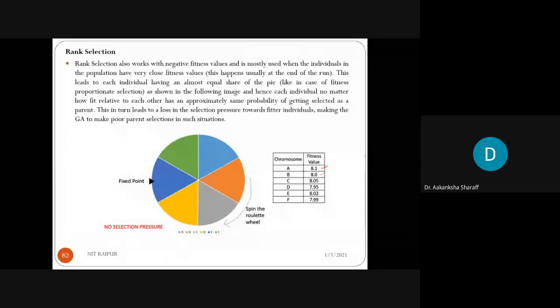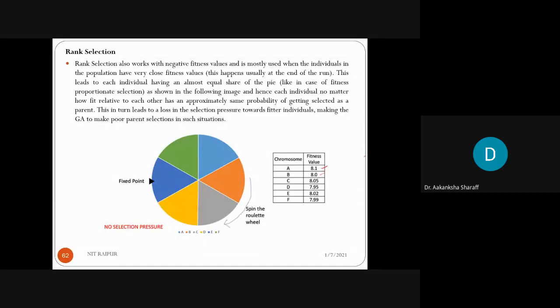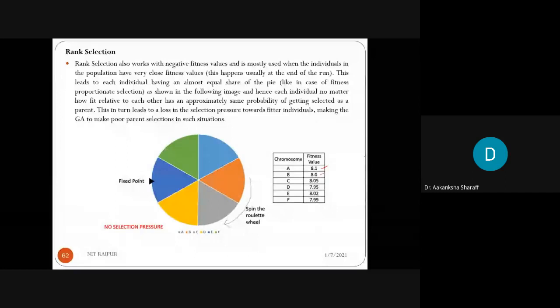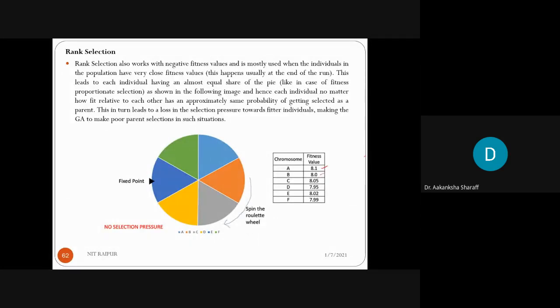So this leads to each individual having an equal share of the pie. The pie will be equally shared by the chromosomes, that is A to F, and hence each individual, no matter how fit relative to each other, has an approximately same probability of getting selected as a parent. Among these six, anyone can be chosen as parent. It doesn't depend upon your fitness value, because all the fitness values are very close to each other. So any one of the chromosomes can be selected.